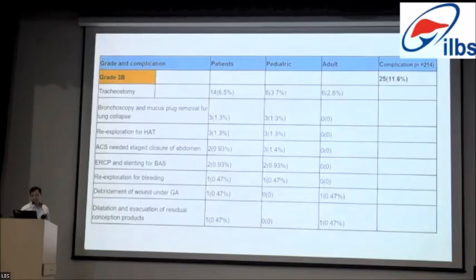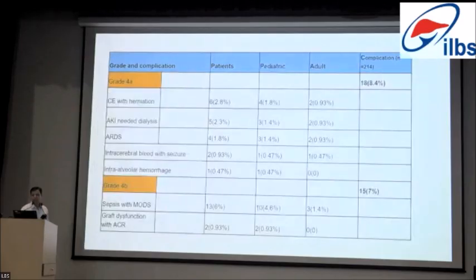Coming to grade 3B complications, that was presented in almost 11% of the patients, among which tracheostomy in view of critical illness neuropathy, prolonged awakening and prolonged ventilation and ICU stay. Those patients may require tracheostomy. Re-exploration for HAT is in 1.3% of patients only. ERCP and stenting for biliary anastomotic stricture in only two patients. And re-exploration for bleeding, debridement, dilatation, and evacuation of retained products of conception in one patient with pregnancy-induced acute liver failure.